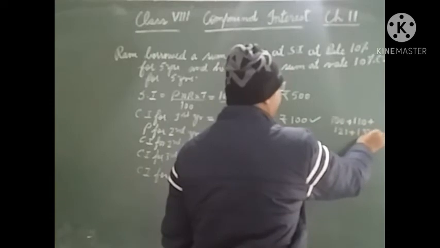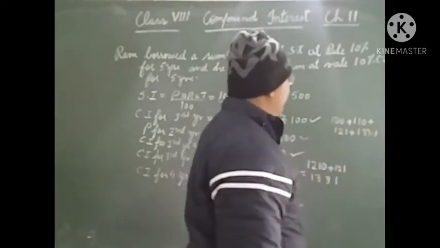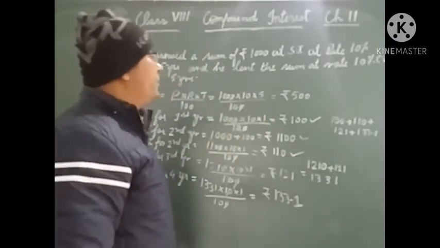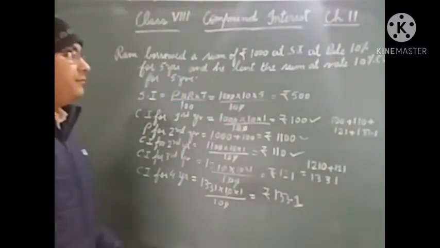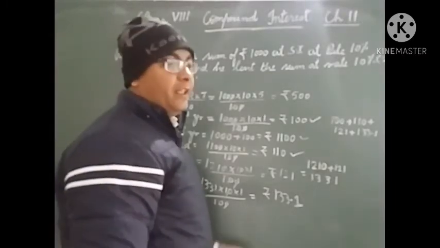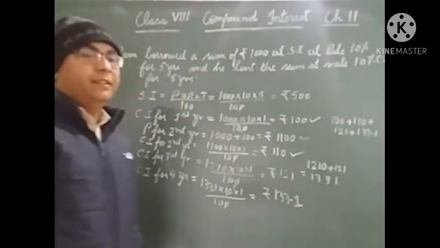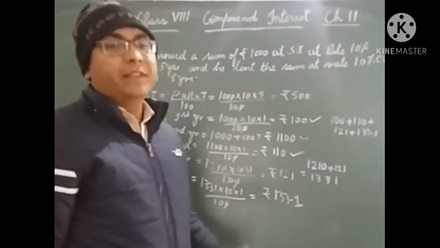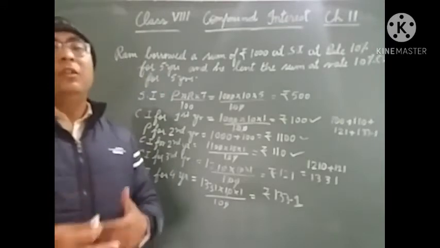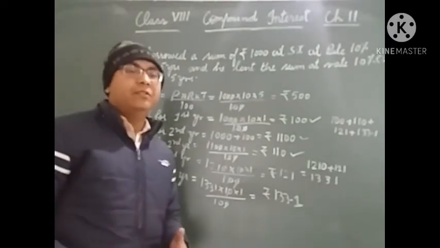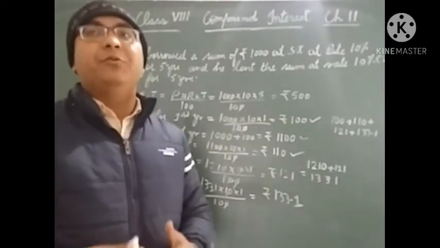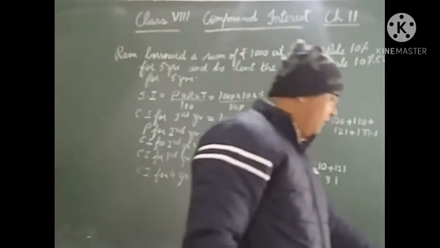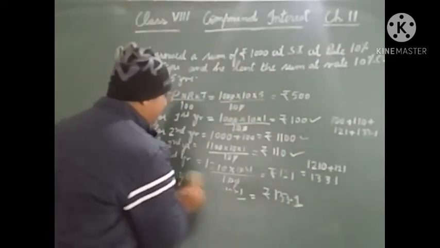This is far more than the simple interest that he would earn, rupees 500 for 5 years. So this is the power of compound interest. In compound interest, we generate interest on the interest. The interest we get on compound interest keeps on multiplying every year. Now we will see some questions based on this from the first exercise of the chapter.